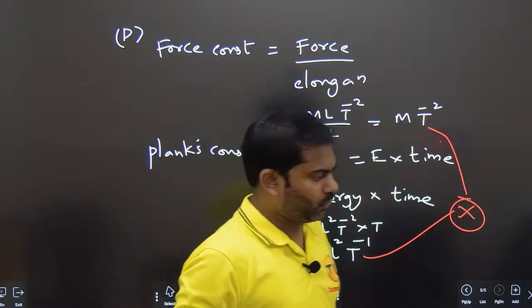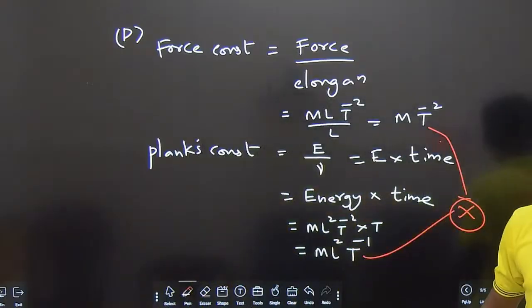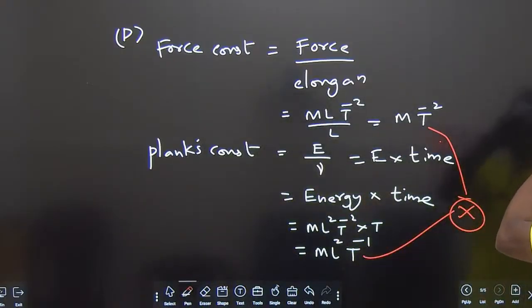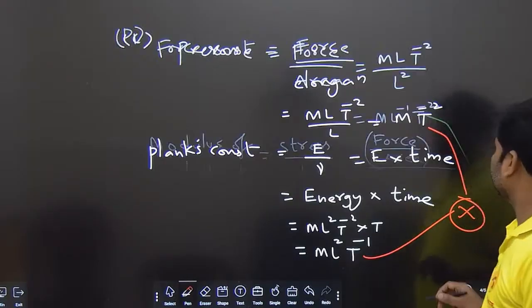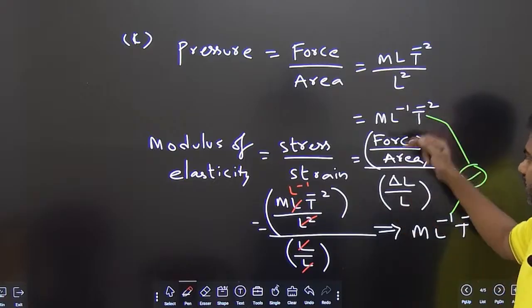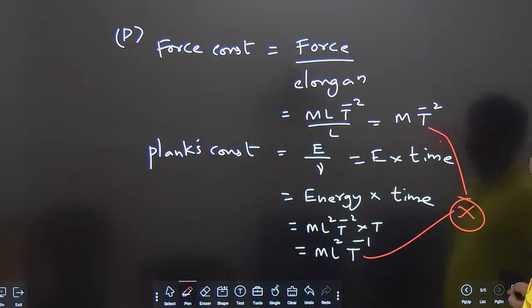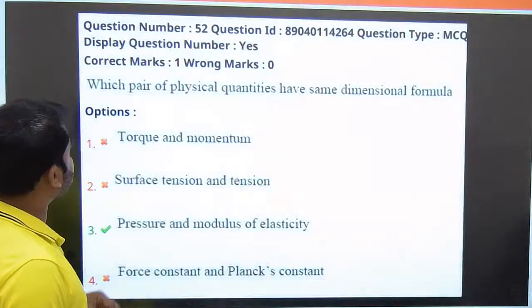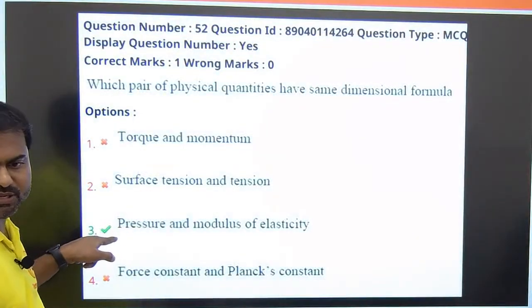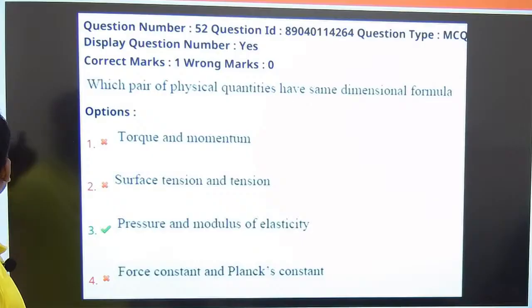So that is how you can conclude that option number C is the right answer, because option number C has the two things, the combination of those two things, having the same dimensional formula. I believe it is completely clear to everyone. Now let us proceed to the next question. So for this, option 3 is the right one. Let us proceed to the next question.